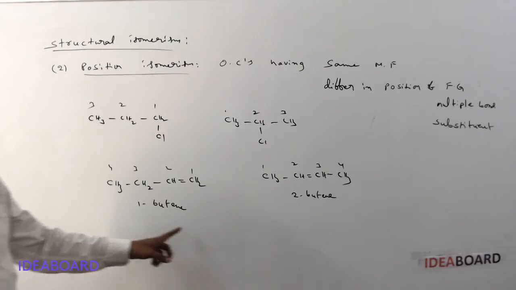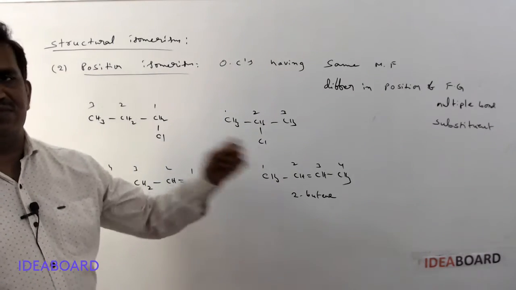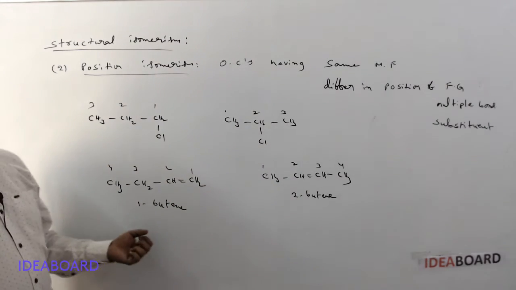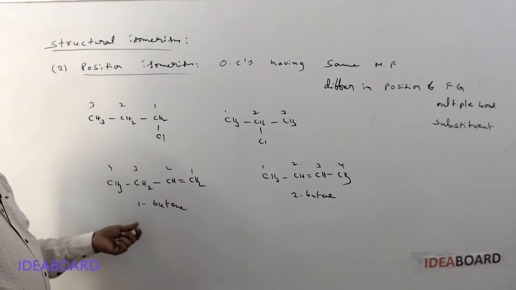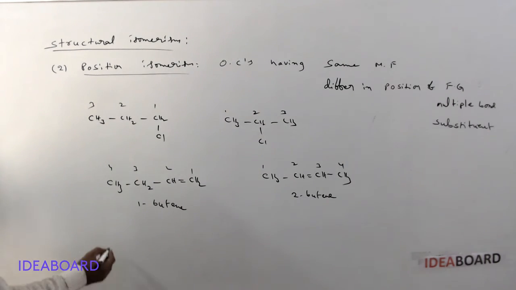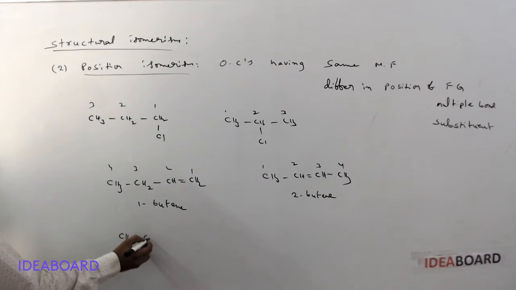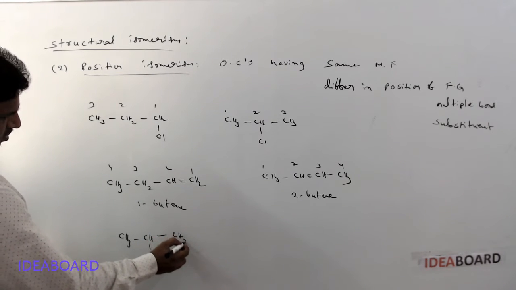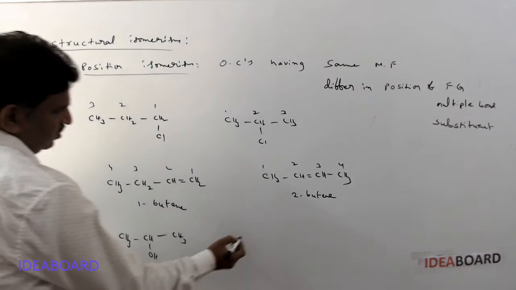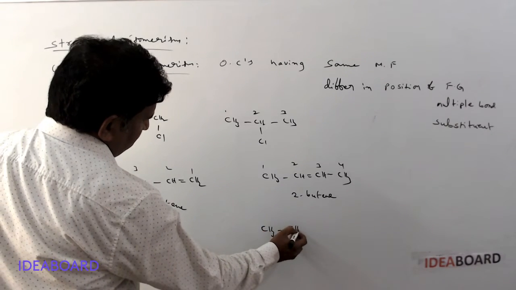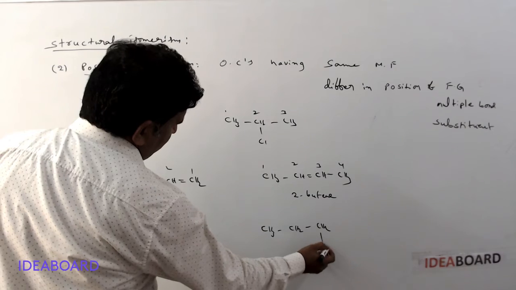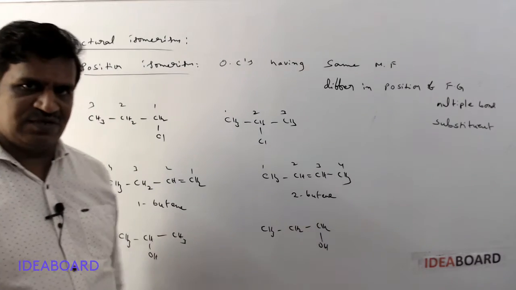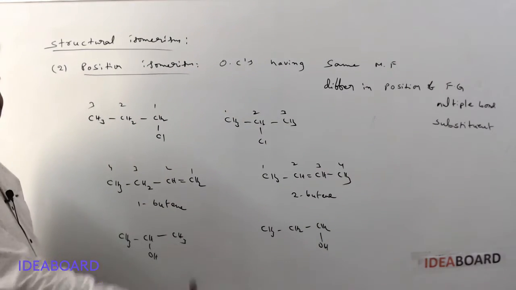So 1-butene and 2-butene are position isomers because only the double bond position changed. There is no change in the carbon chain length, only the change in double bond position. Next, another example: CH3, CHOH, CH3 is 2-propanol, and CH3, CH2, CH2, OH. Here the OH group is at the second carbon, here the OH group is at the first carbon. So these differ in the position of OH.